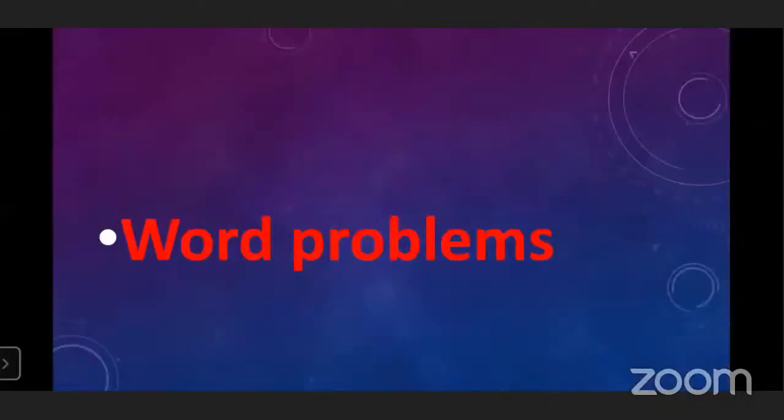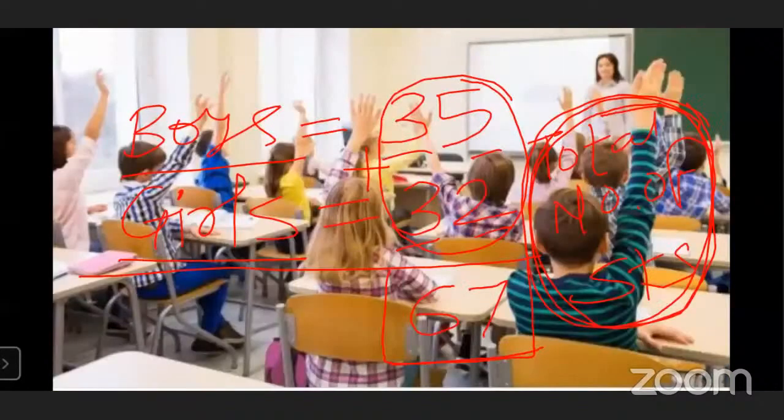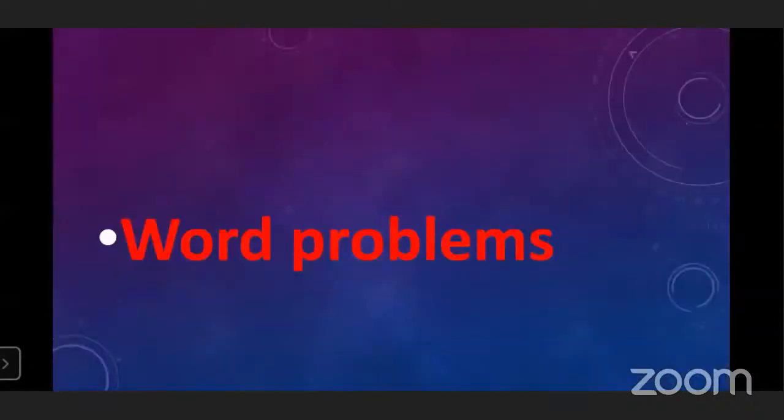So in mathematics, we can say that this is a word problem, because the information is given in words or sentences. The total number of boys is 35 and the total number of girls is 32. Then find out the total number of students. Here numbers and sentences are both given. So this type of problem is called a word problem. Now, what does word problem mean?